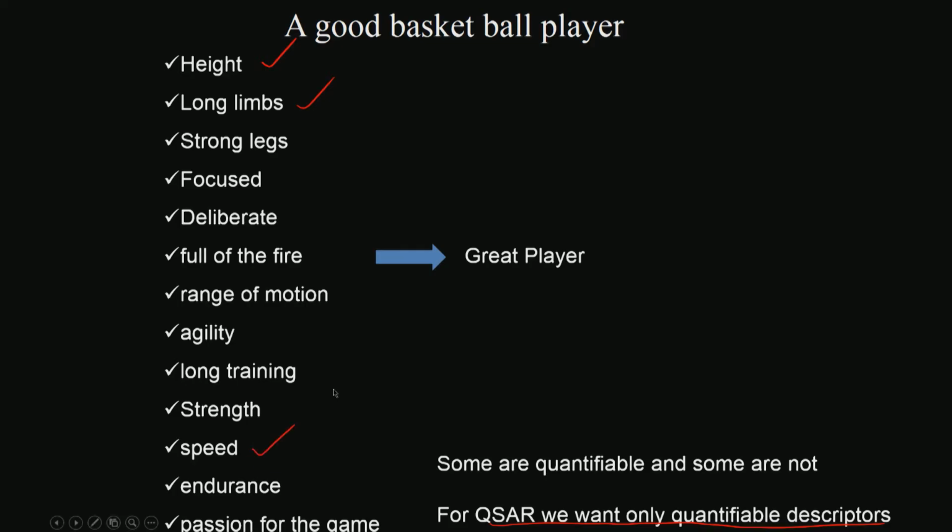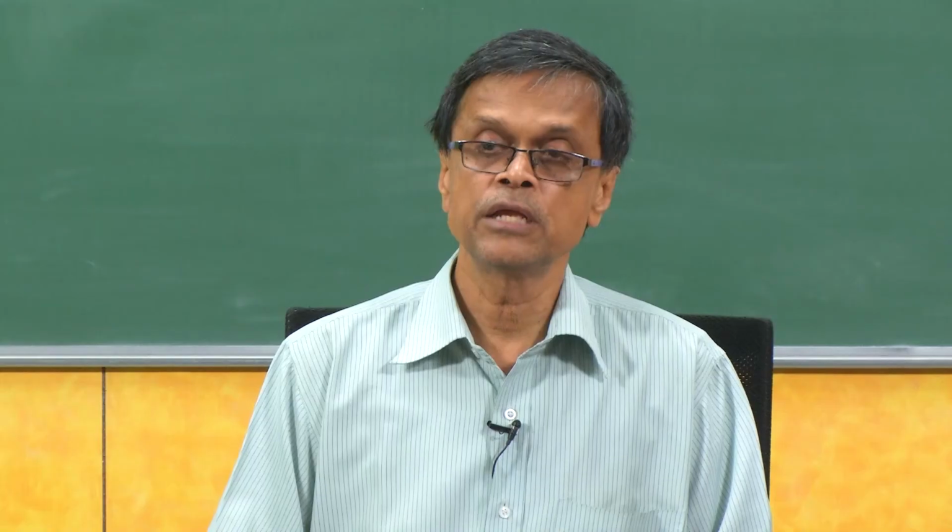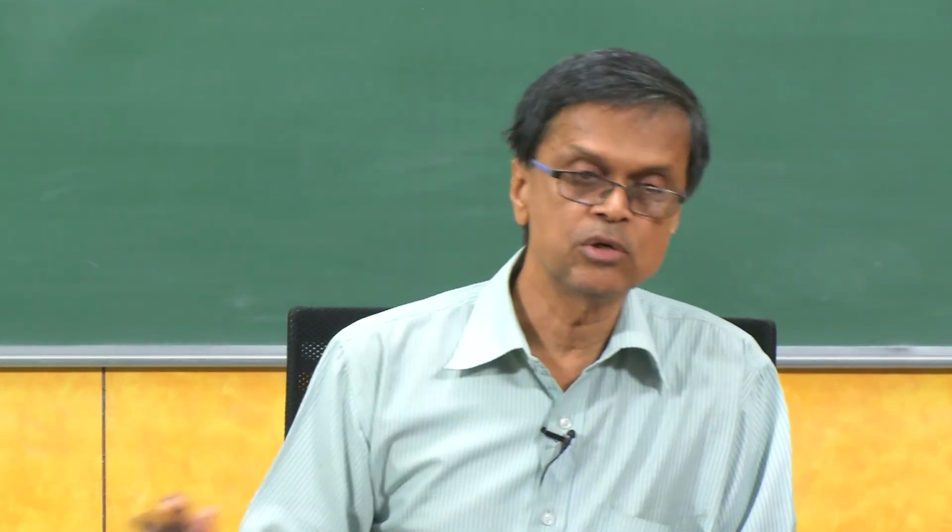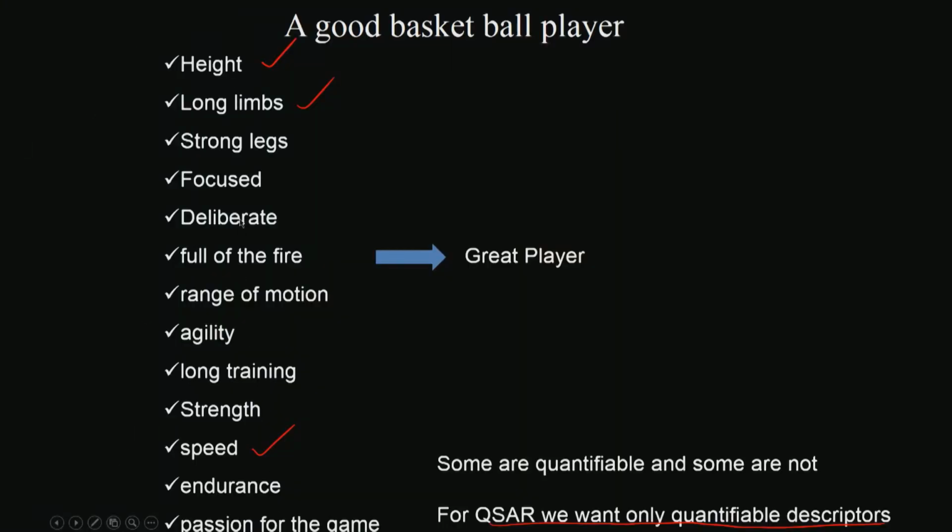Speed, maybe I can make them run 100 meters and then find out how many seconds they take, and I may say okay, people who take less than 11 seconds for 100 meters can be considered for the team. People around 180 centimeters can be taken for height, and so on. So I can select some of these as my descriptors. So from 2000 students I may select maybe 100 students who have a certain cutoff on height, limbs, speed and so on, and then take them to the court and make them play and see whether they are able to play.